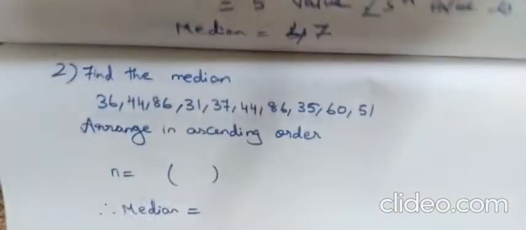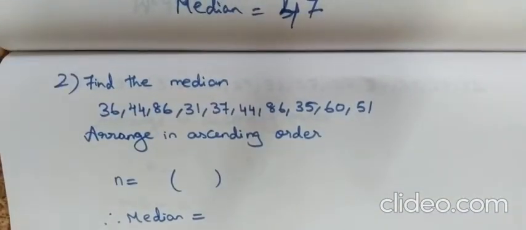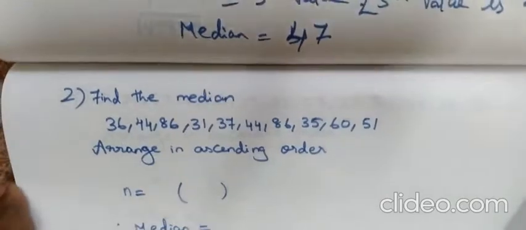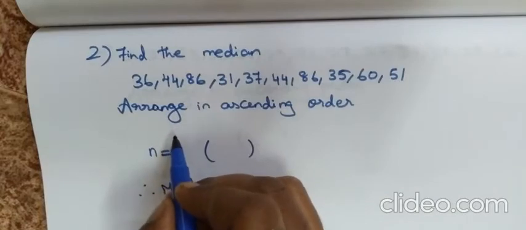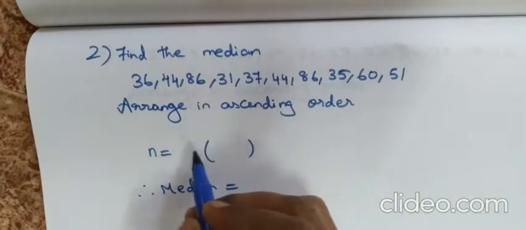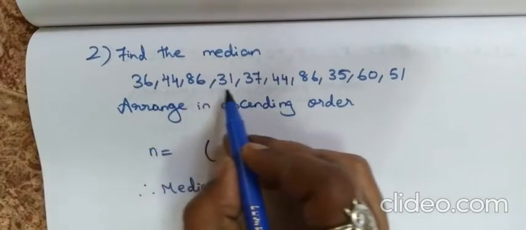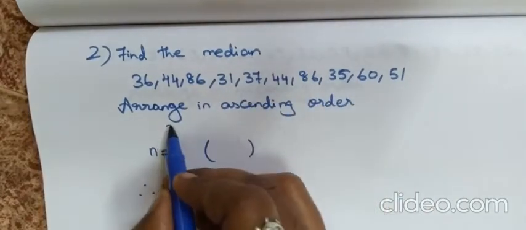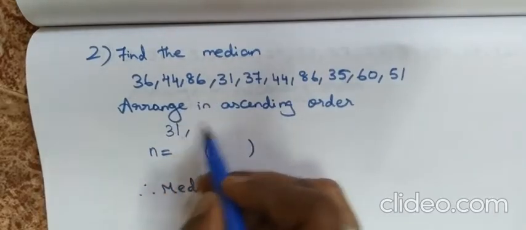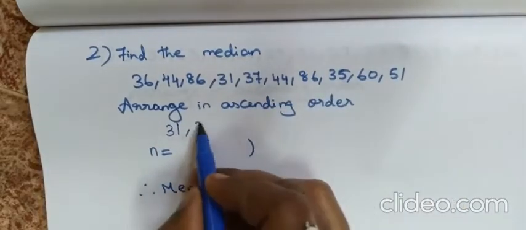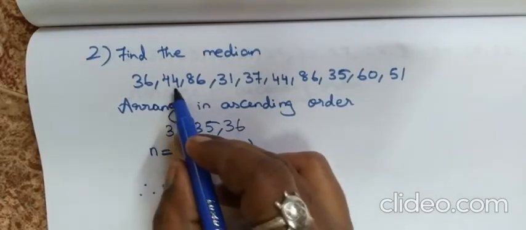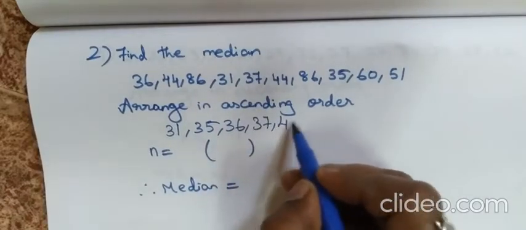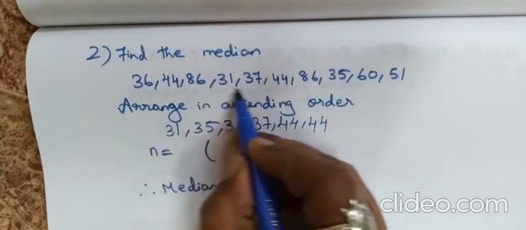The second question is also given in the same format. Find the median. 36, 46, 44, 86, 31. The very first method is arranging in ascending order. We have to arrange it first of all. First we'll see the 30s values that are given. So 31 is there. Then 35 is there. Then 36. Then 37 is there. Then 44 2 times. Then 51 is there.